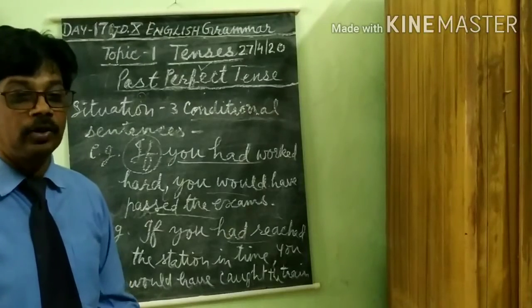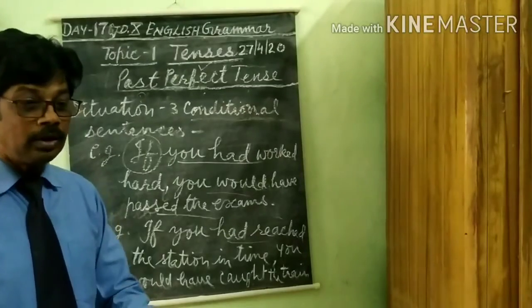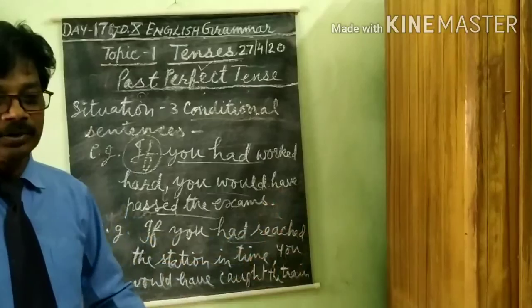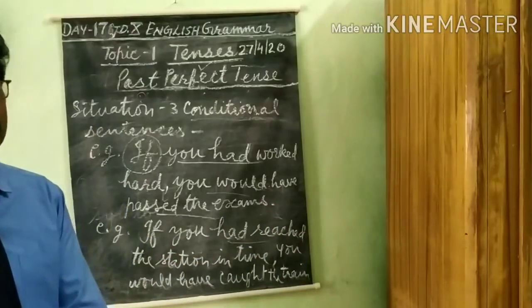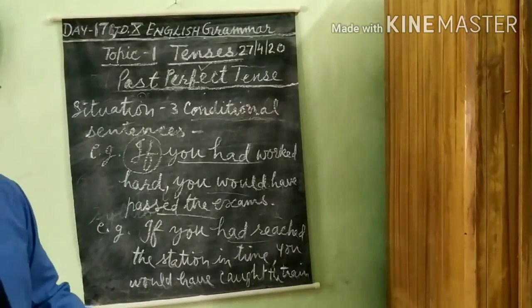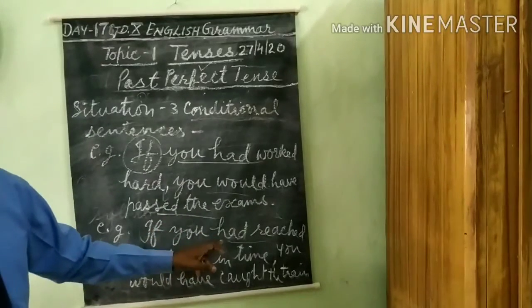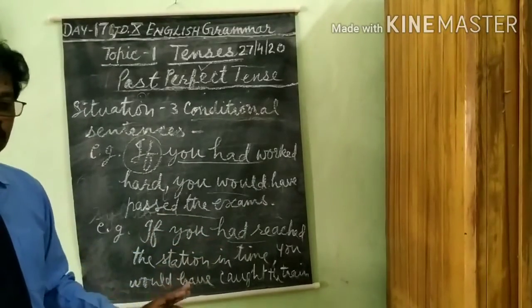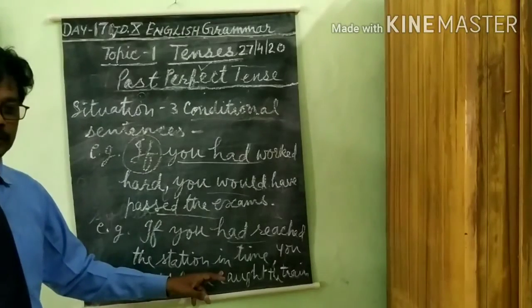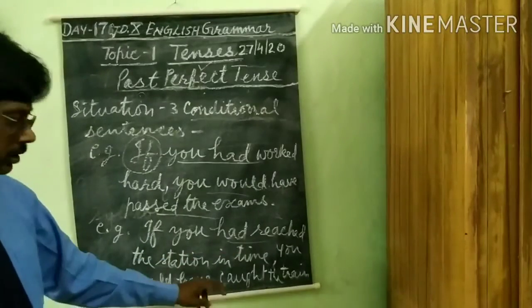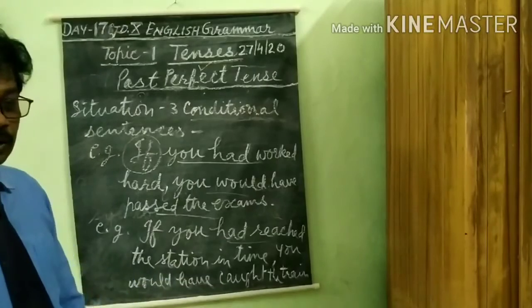But alas, what happened? You could not reach the station in time. You could not catch the train. You could not fulfill this condition. So this fruit is away from you. This is a bad result, that you could not catch the train.